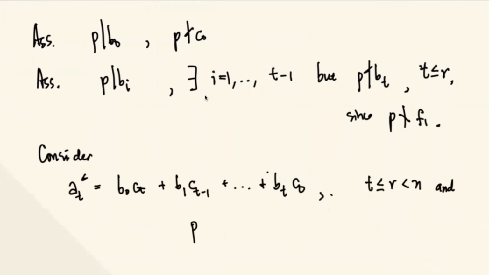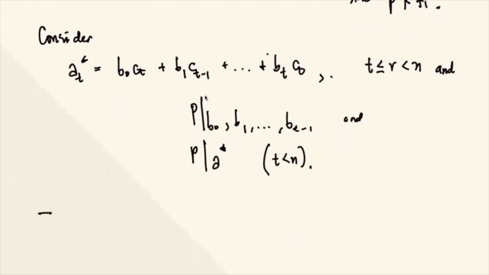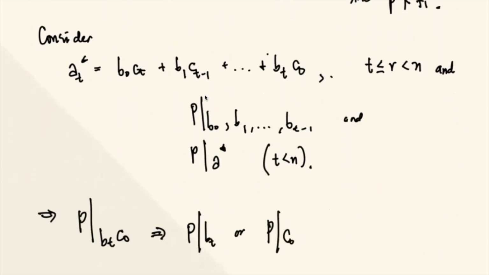And P divides B0, B1 up to BT minus 1. In this case, P divides AT asterisk since T is less than N. This implies P divides BT C sub 0, which implies P divides BT or P divides C sub 0.